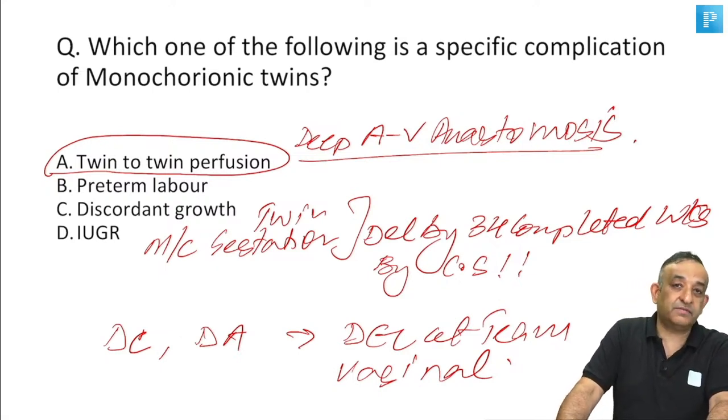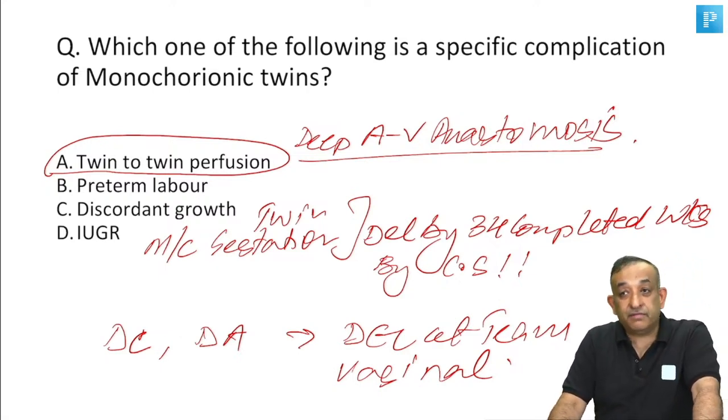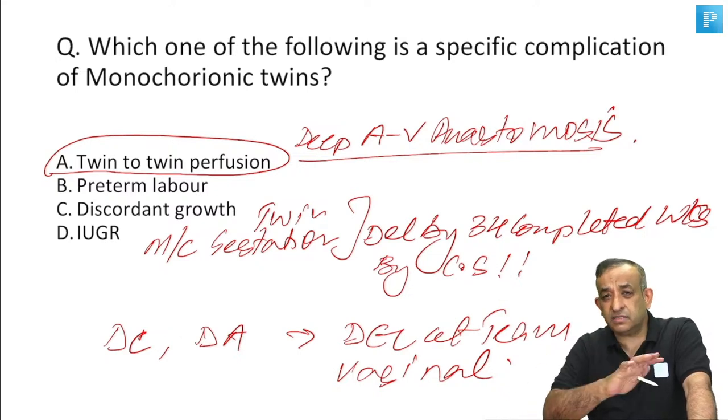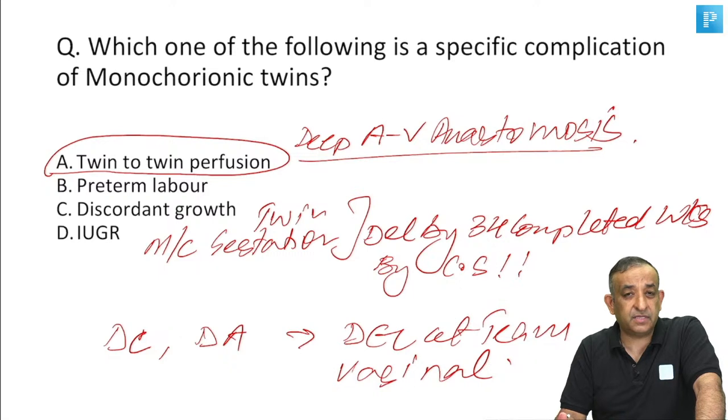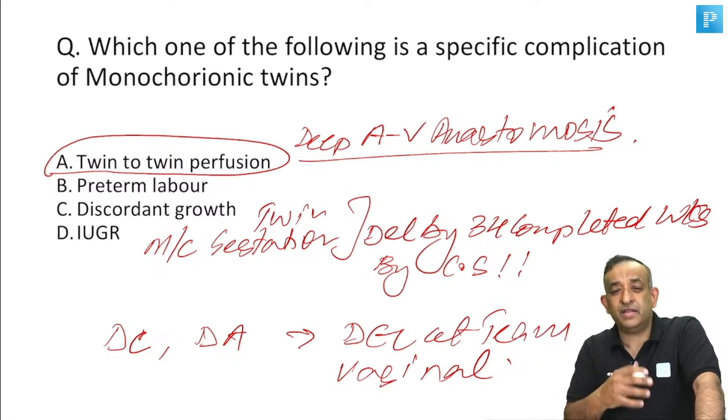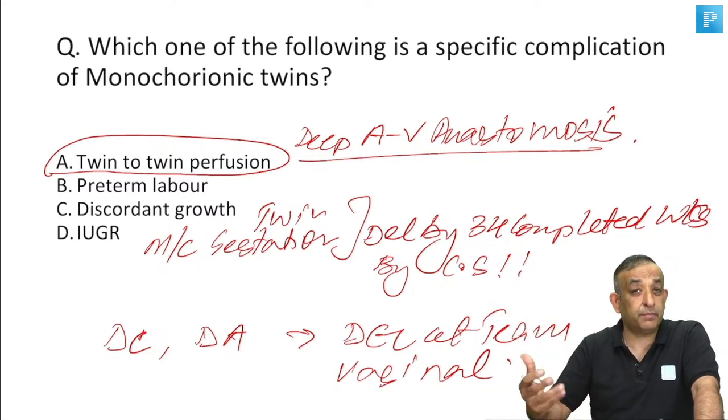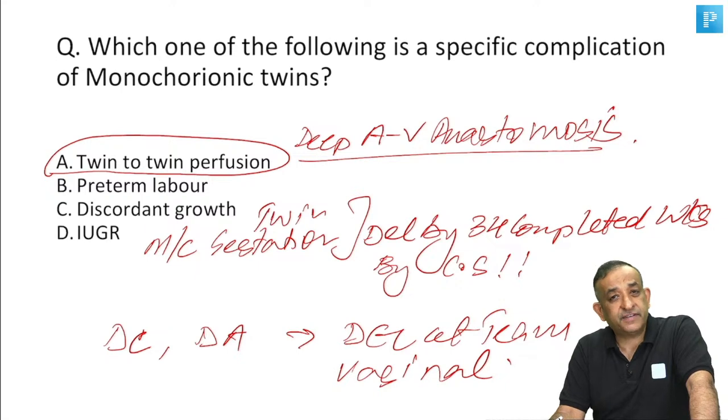So monochorionic twins, we have to thank God that we could reach term, because these vascular malformations can make us lose both the babies. One baby will be very small and anemic, the other baby will be very big and polycythemic, and both can cause intrauterine fetal death.